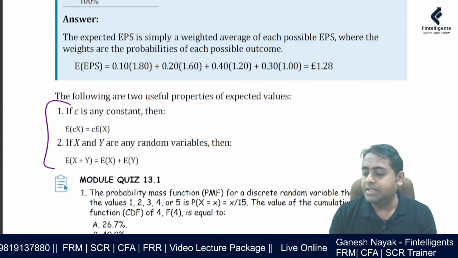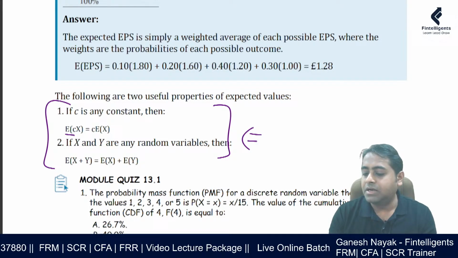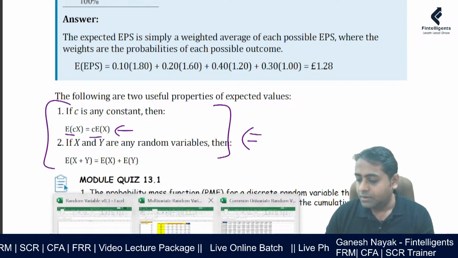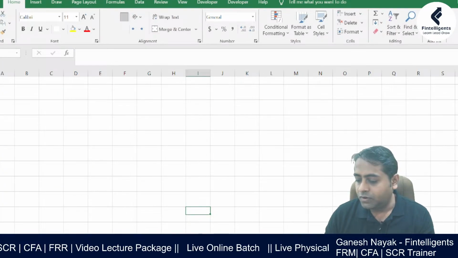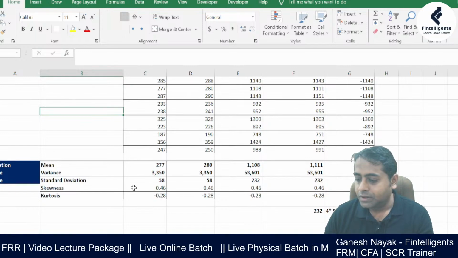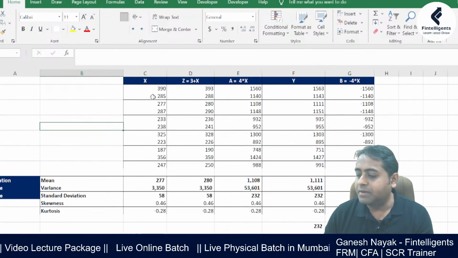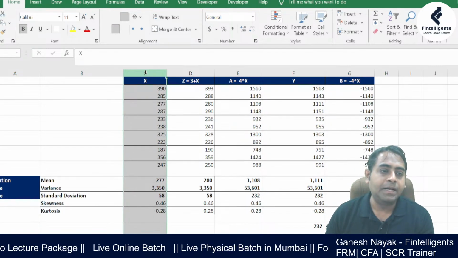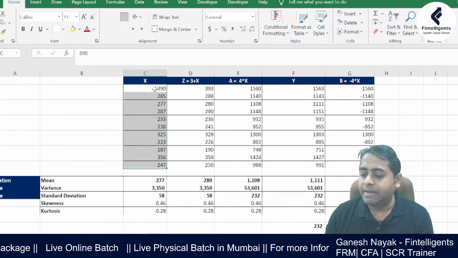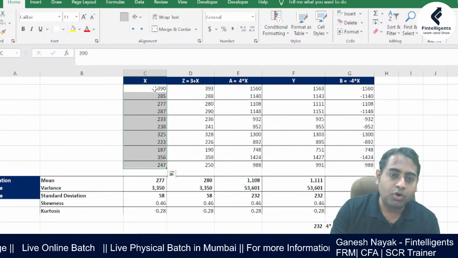Now you can remember these two things, and I'll just give a brief gist about it. So suppose I have a variable x, I hope everybody is able to see that. Now I've taken some random numbers, and I'm also assuming that the probability is the same for all of them.